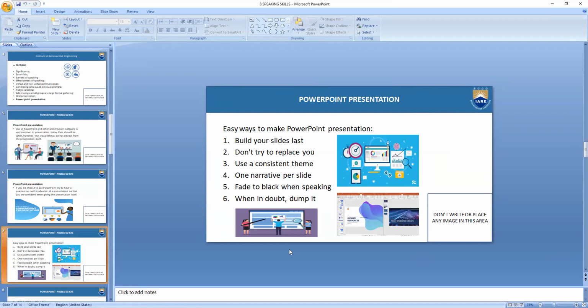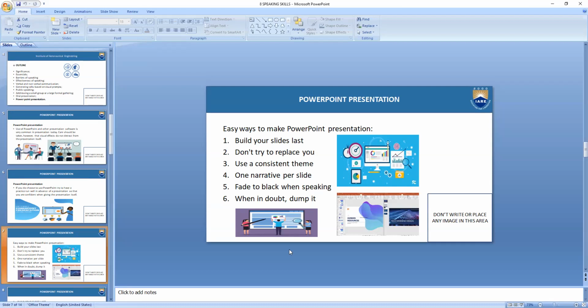And only one narrative per slide. Again, don't put a lot of information in one slide itself. Use one slide per narrative. If you want to present a concept, give only that topic, that segment on the slides. Don't put all that you have in that one slide only.